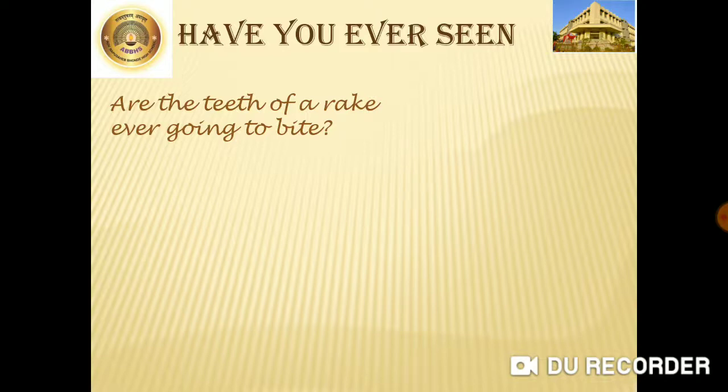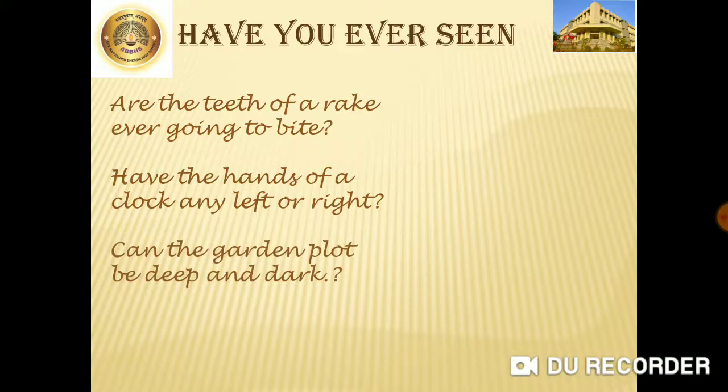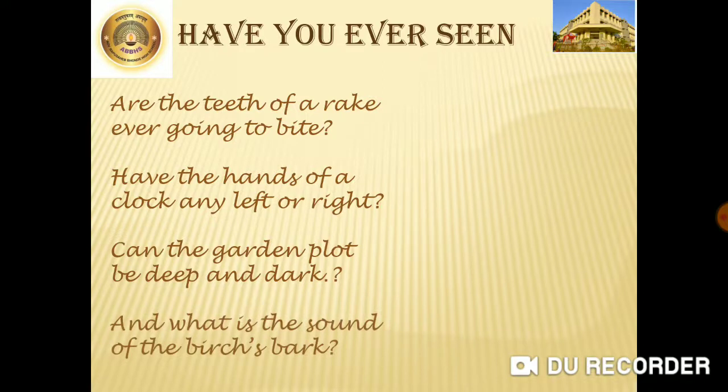Next, we proceed. The third stanza. Are the teeth of a rake ever going to bite? Have the hands of a clock any left or right? Can the garden plot be deep and dark? And what is the sound of the birch bark? Now here in the third stanza, he is saying that a rake, what is a rake?